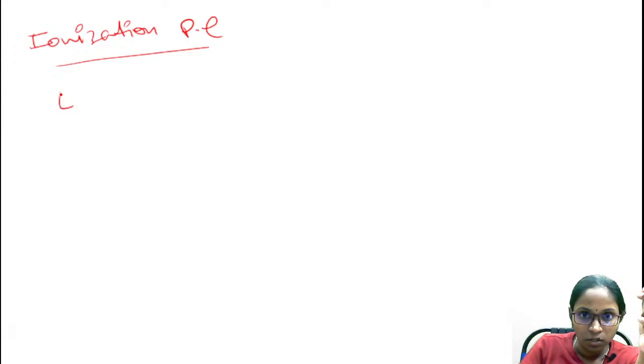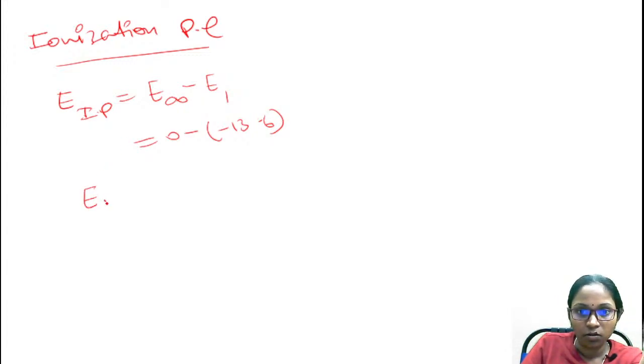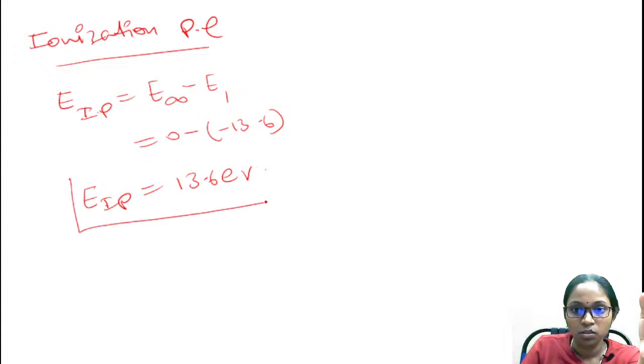So how to find out this ionization potential energy? If you subtract the ground state energy from the infinity energy, that is 0 minus of minus 13.6 electron volts. This is for the hydrogen atom. Okay, confuse avakandi. So therefore the ionization potential energy is plus 13.6 electron volts. This much energy is required to remove the electron from the ground state of the hydrogen atom.